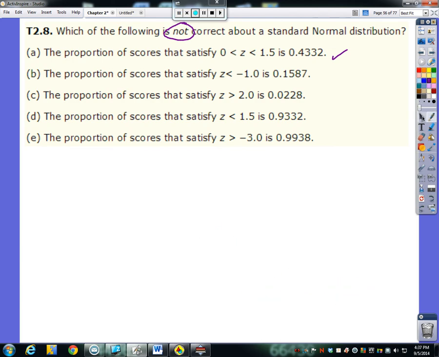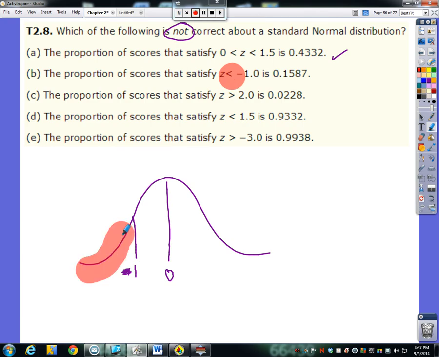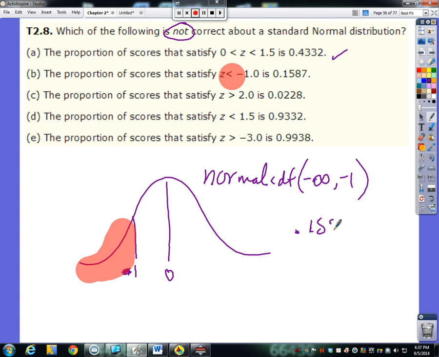So to B, z is less than -1. -1 means we're 1 standard deviation below. Since we're saying less than, we're going to shade below this guy. So then we'd have normal CDF. Lower bound would be -infinity, all the way up to -1. So let's see, normal CDF, -99999, up to -1. Everything else stays the same, and I get 0.1587. And that's what it says there. Well, we still haven't found the incorrect one. All right, keep going.